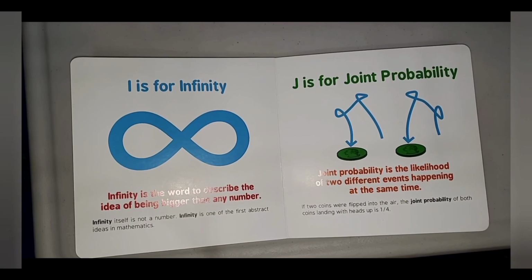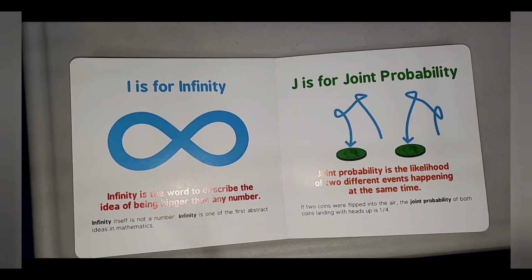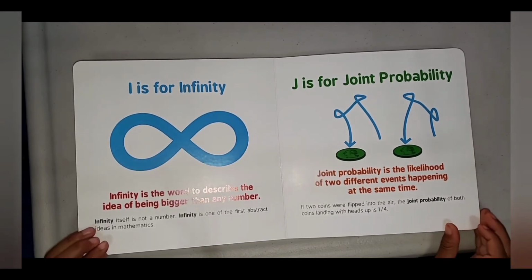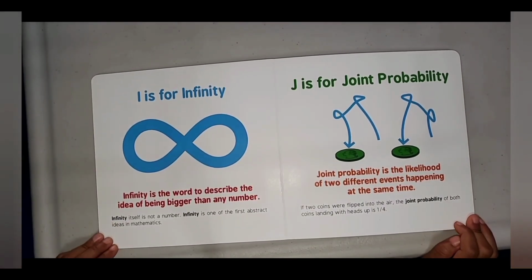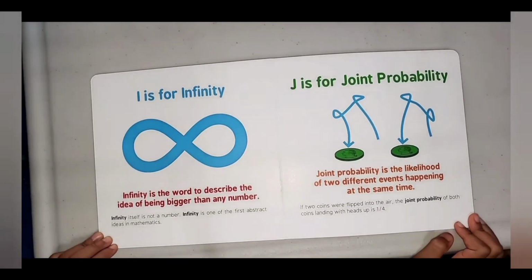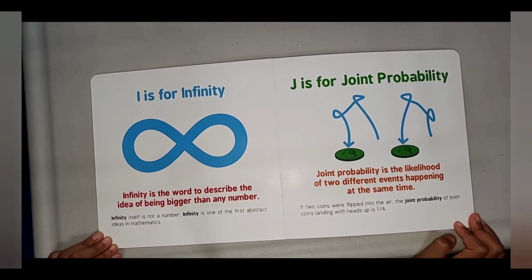J is for joint probability. Joint probability is the likelihood of two different events happening at the same time. If two coins were flipped in the air, the joint probability of both coins landing with heads up is 1/4.